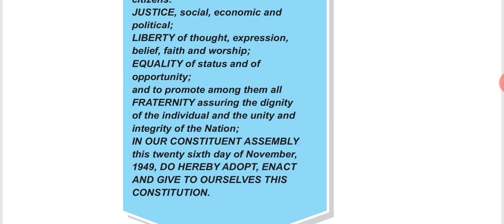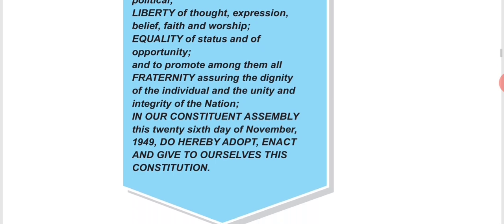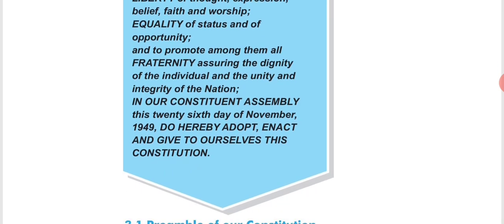and give to ourselves this Constitution. So when was our constitution adopted? That is the 26th day of November 1949, and this is the date when it was adopted, that is, when it was formed. There is another date which is very important for us to know, that is 26th January 1950.